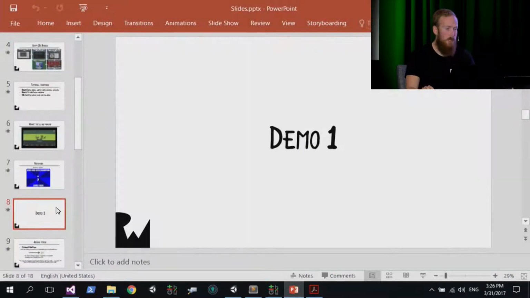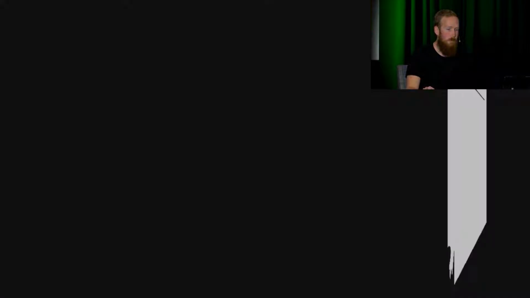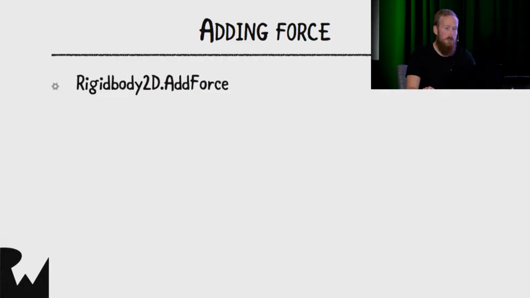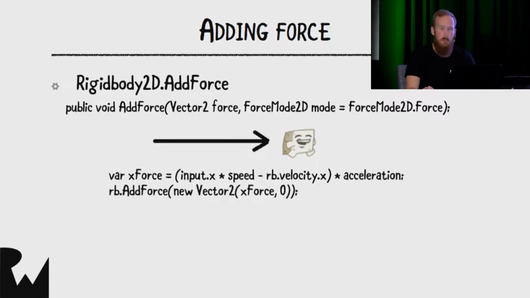So just to quickly explain that, I'm just going to load up a slide here to explain how to add force. So to add force, we call this method called AddForce on the rigid body component. And what you need to pass into that is a vector2 value called force. And remember, vector2 has got x and y. So basically, if you look at this diagram, think of you're adding force behind soy boy himself. So we're going to move him in that direction. So that's basically what the force parameter is for the AddForce method.